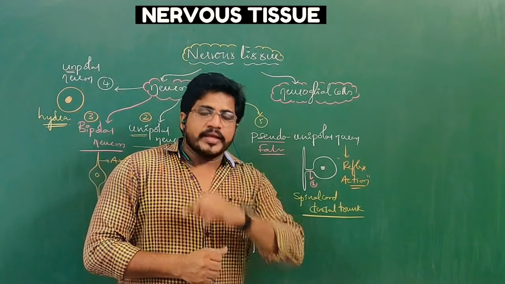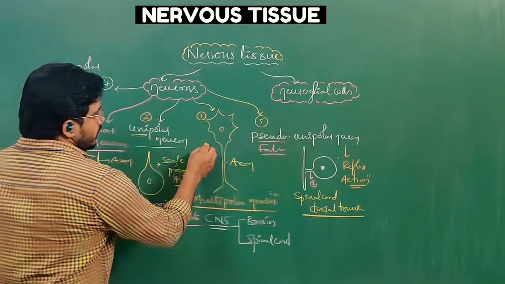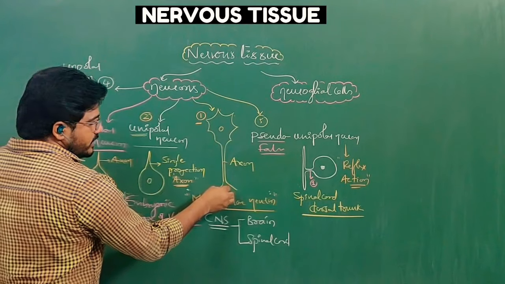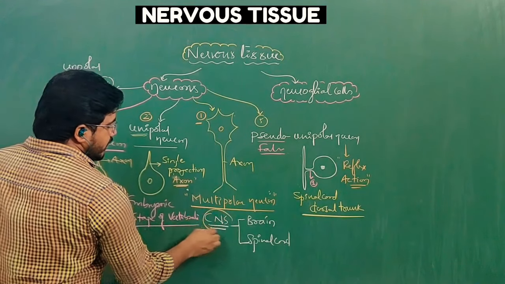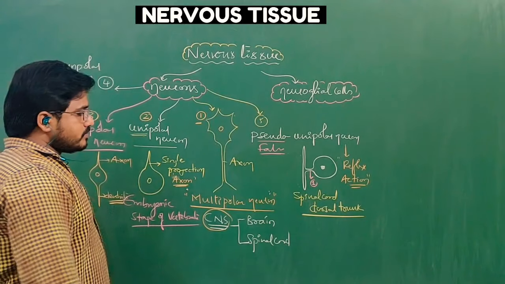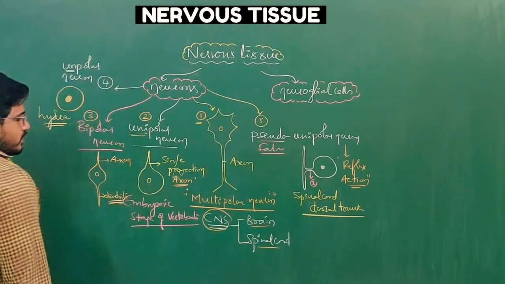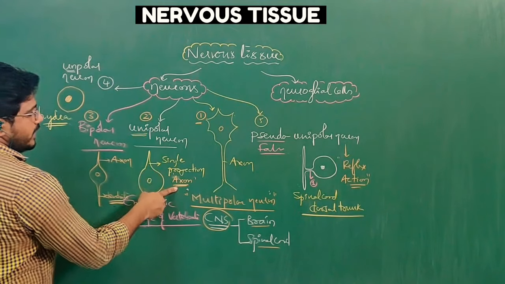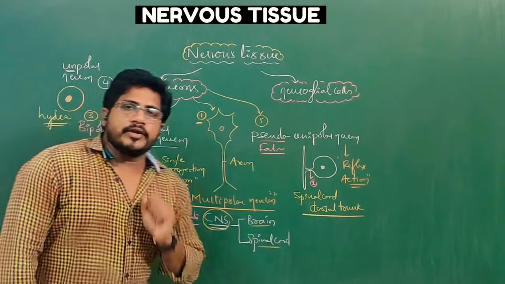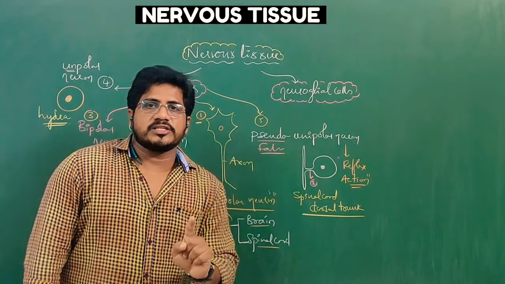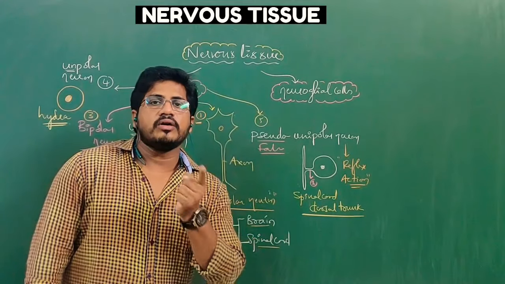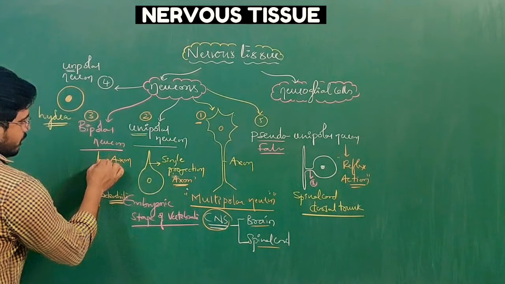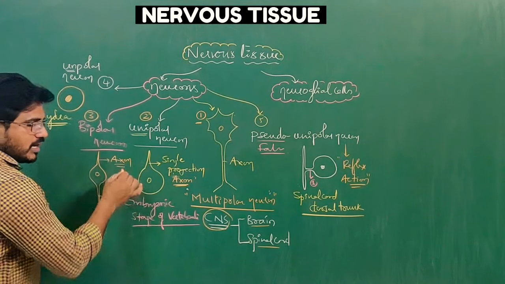Several types of neurons exist in animals. Let me recap. First one is the multipolar neuron. It has many processes, of which only one is the axon. Such multipolar neurons are present in the central nervous system of vertebrates, like the brain and spinal cord, the parts of the central nervous system. Second one is the unipolar neuron, in which only one process is there. That one process is equal to the axon. These types of neurons are present in the embryonic stages of vertebrates only, from fishes to mammals, not in invertebrates. Clear? Next, bipolar neurons: the number of processes is 2, but the number of axons is 1.